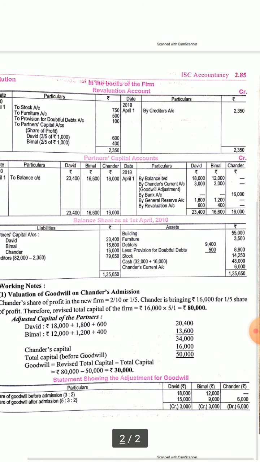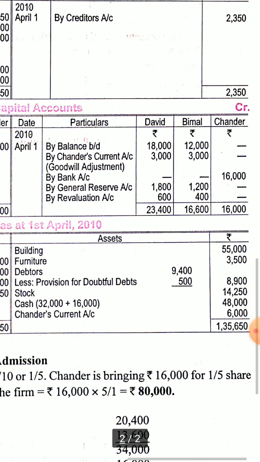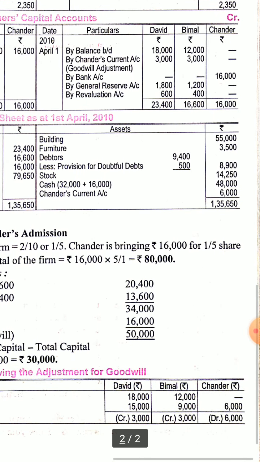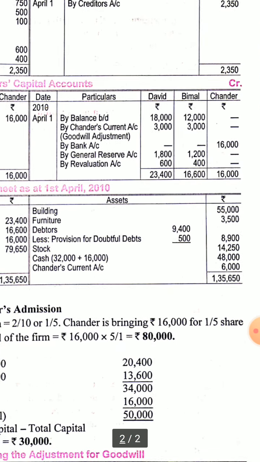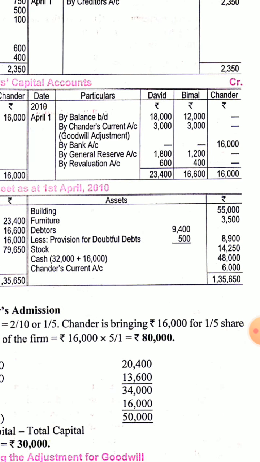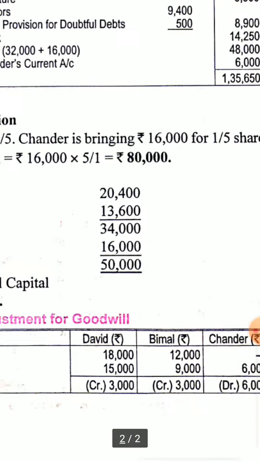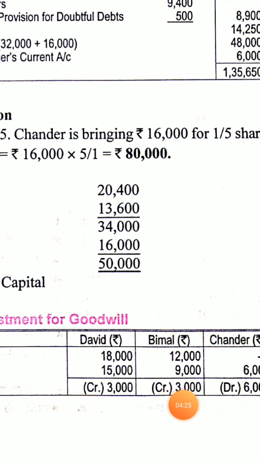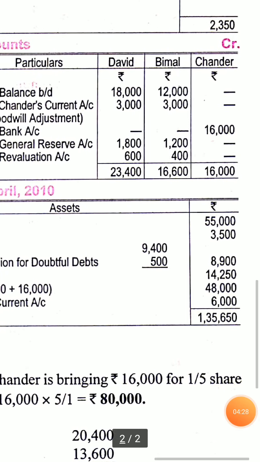Let's see now how to make the capital account. As per the balance sheet given, by Chandar's current account, that 6,000 of goodwill is adjusted through current account. You already know that at that time current account is debited, capital account is not debited, because otherwise his capital will be affected, and his capital will not be shown in the balance sheet at the correct figure. So goodwill is adjusted through current account. So 3,000 and 3,000 between David and Bimal we will distribute, because we have calculated this from this working. From here we have calculated 3,000, 3,000, that is entered in the capital account.